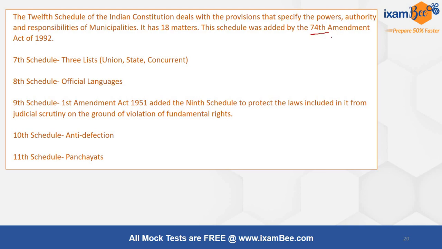The schedule was added by the 74th amendment in 1992. The 7th schedule has 3 lists: union list, state list, concurrent list. 8th schedule is official languages. 10th is the anti-defection law and 11th is panchayat.